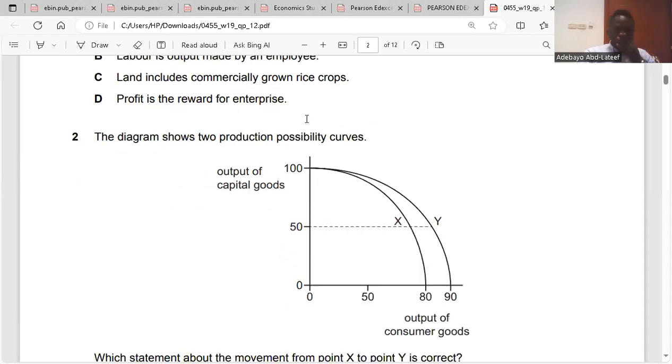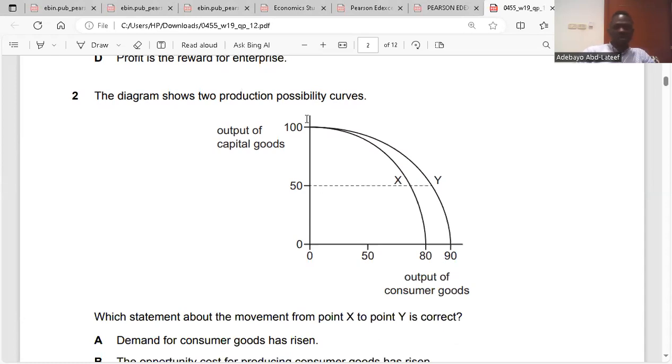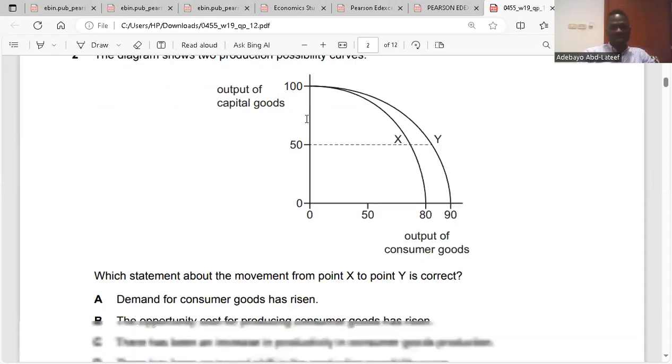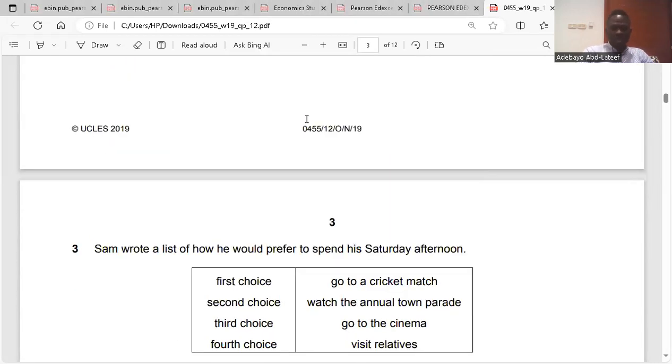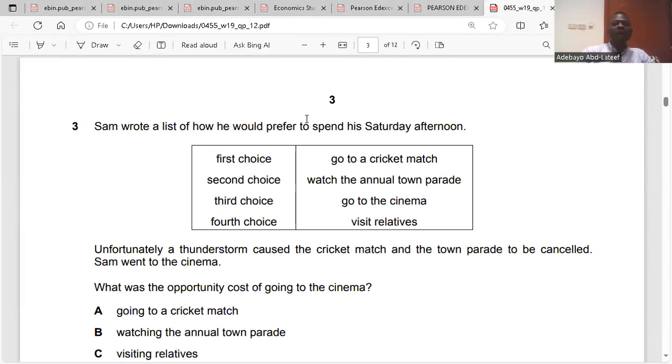Question 2. It says the diagram shows two production possibility curves. We have consumer goods and capital goods. Which statement about the movement from point X to point Y is correct? From point X to point Y means that it has increased the output of consumer goods. So productivity of consumer goods has increased. So the answer is C. Clear? Yes.